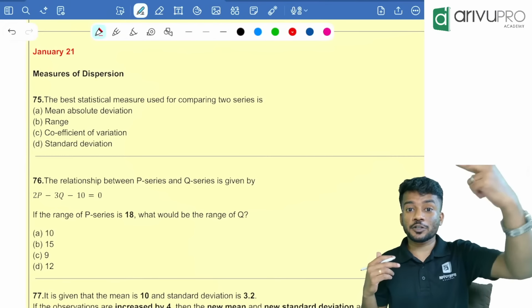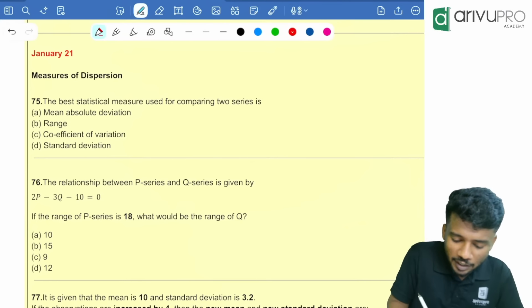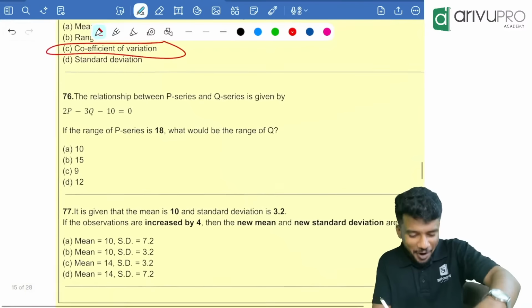Okay. Now Jan 21, measures of dispersion. The best statistical measure used for comparing 2 series is what? The coefficient of variation. Option C.